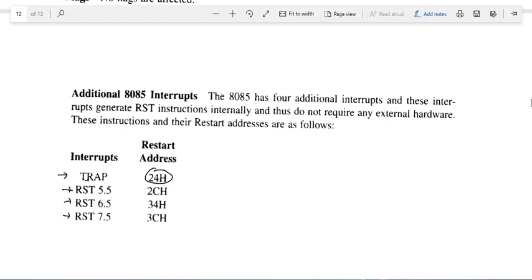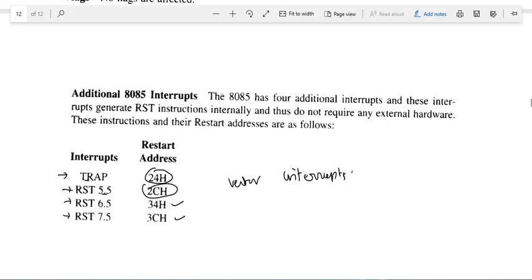In the same manner, whenever we apply an interrupt to this pin, it will go to this location, and for this one, it will go to this location. These addresses are known to the processor, and that's why these interrupts are called vector interrupts.